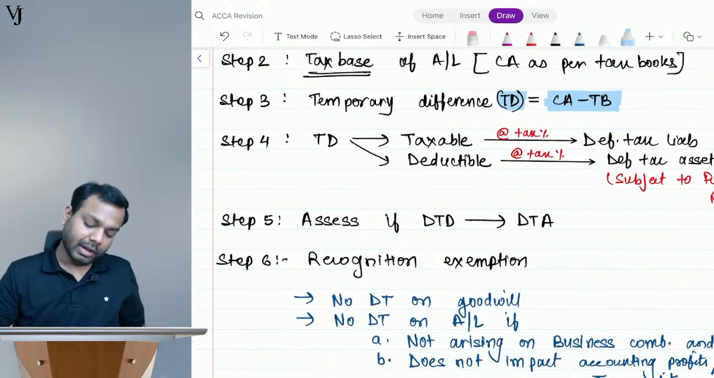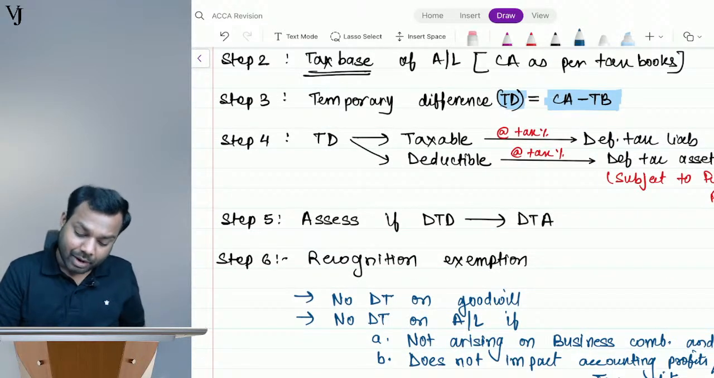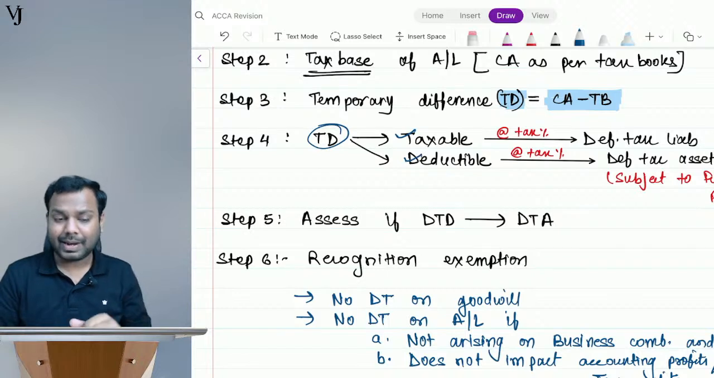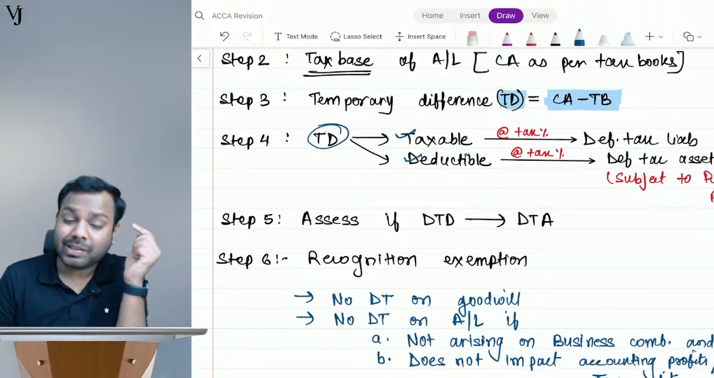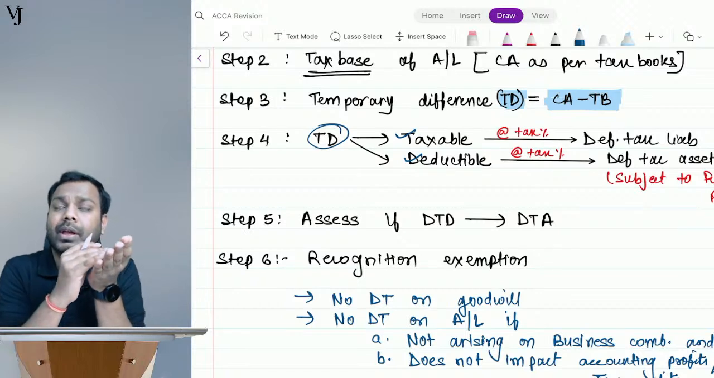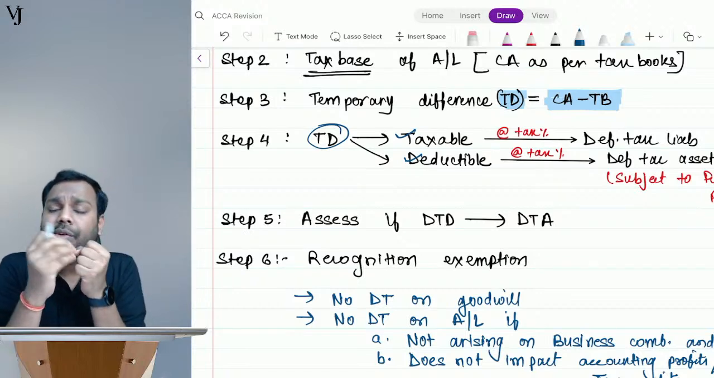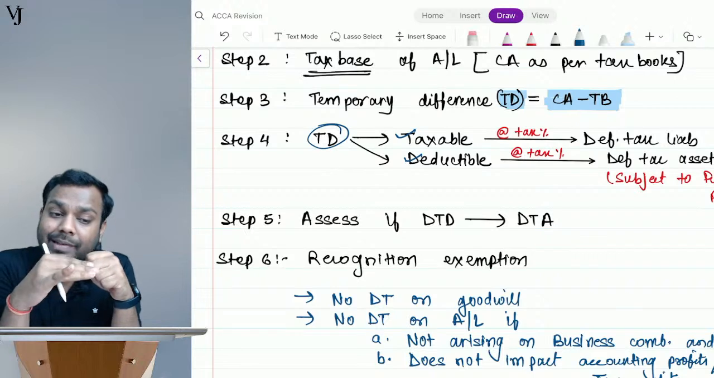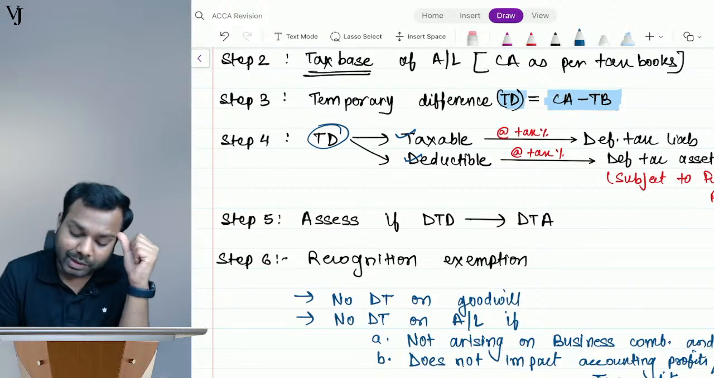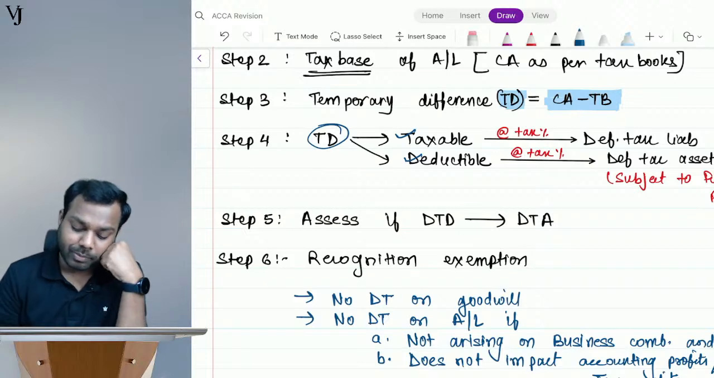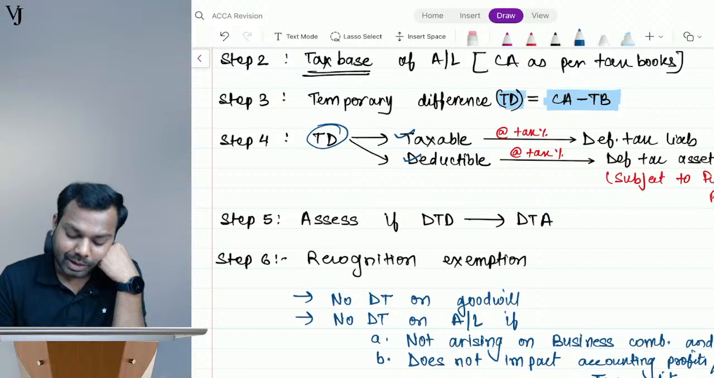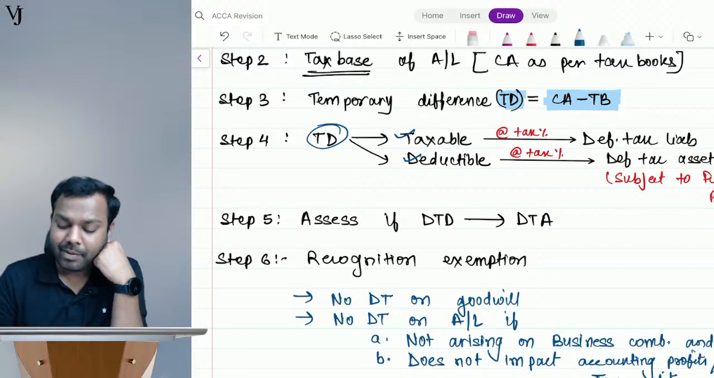Okay, now step 4. Once I have calculated what is the temporary difference, then I will assess whether it is taxable or deductible. What is the meaning of taxable or deductible? Meaning thereby, if it will increase my future tax liability, it is called taxable. If it will decrease my future tax liability, it is called deductible. So taxable temporary difference multiplied by the tax rate in the country, I will make it as a deferred tax liability. Deductible temporary difference multiplied by tax rate in the country, I will make it as a deferred tax asset.